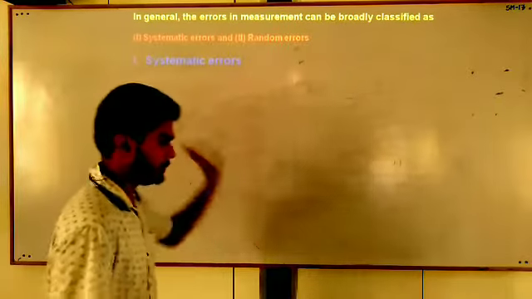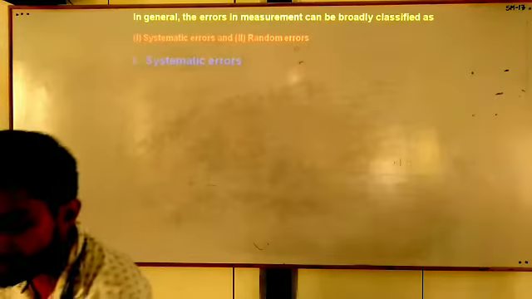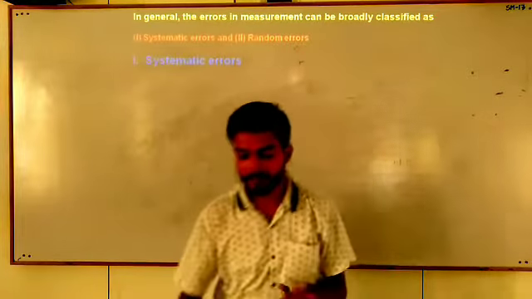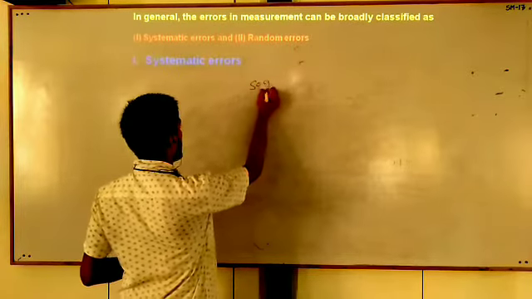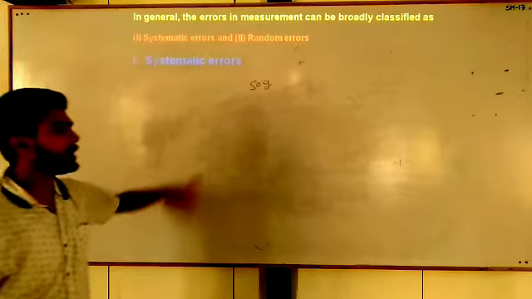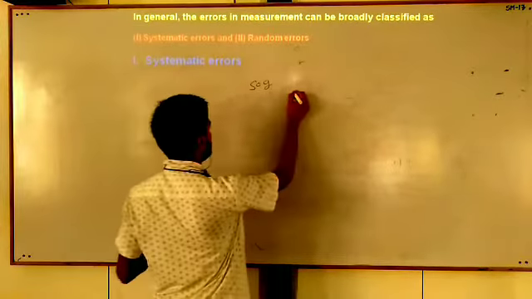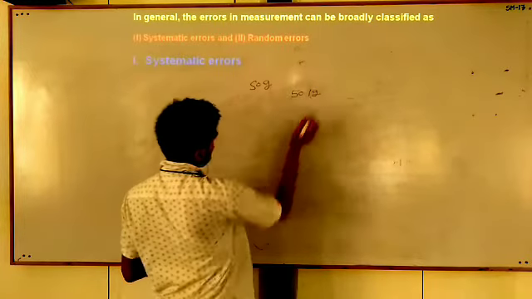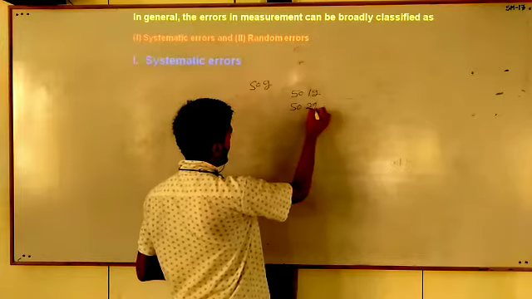Suppose that you are measuring the weight of a body. Suppose I want to measure the weight of this bottle, and the actual weight of this water is 50 grams. When I measure it, I observe 50.1 gram. Again, I observe 50.2 gram.